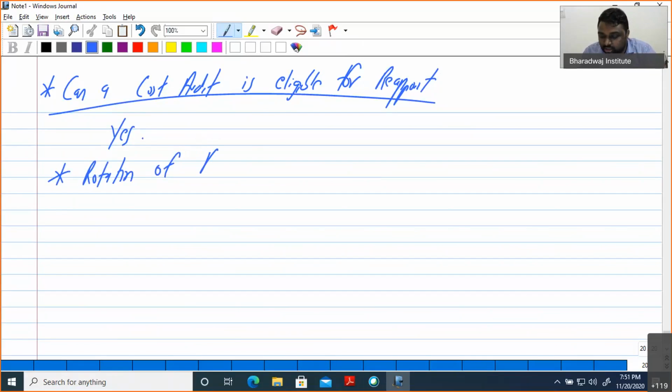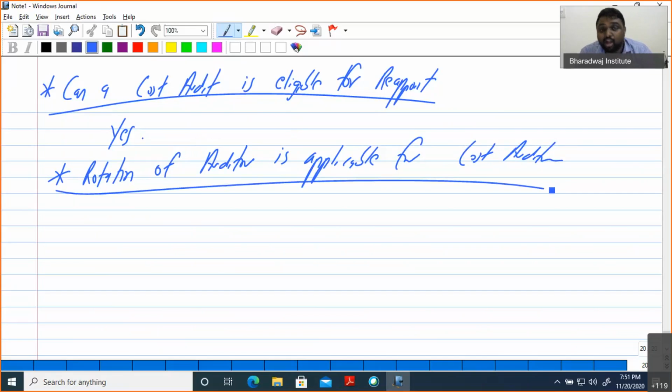Is rotation of auditor applicable for cost auditor? What is your answer, my dears? The answer is no. Rotation of cost auditor is not applicable.